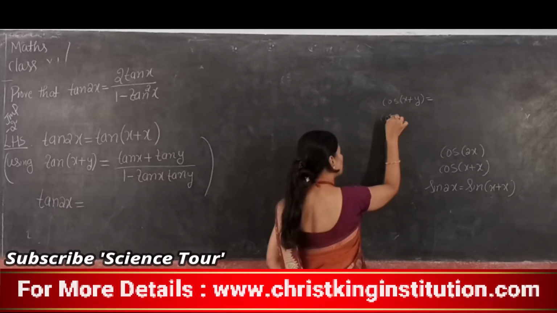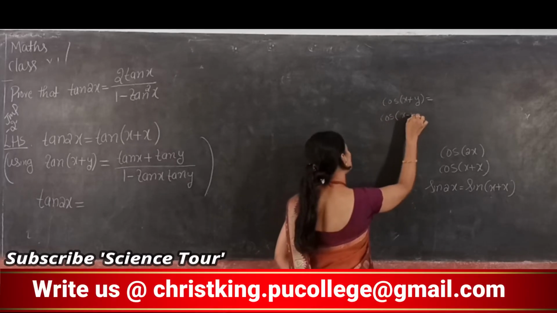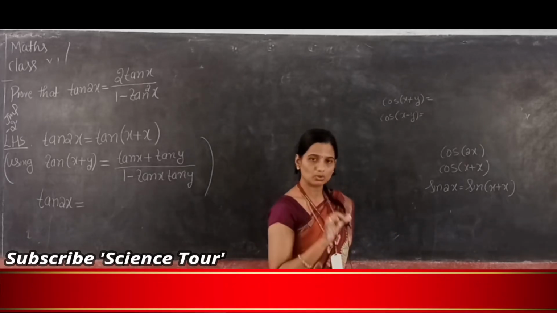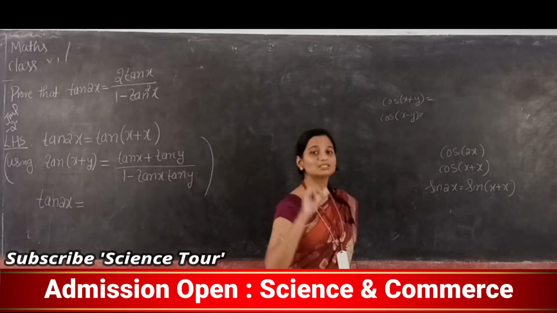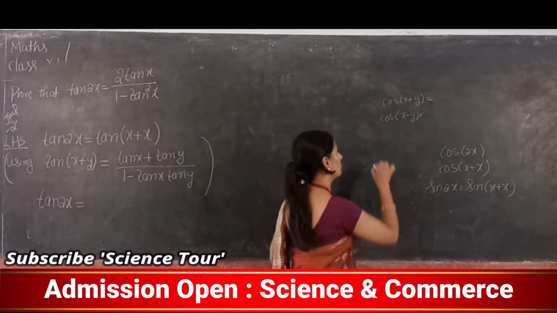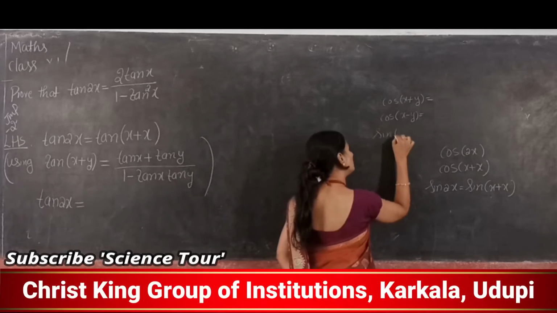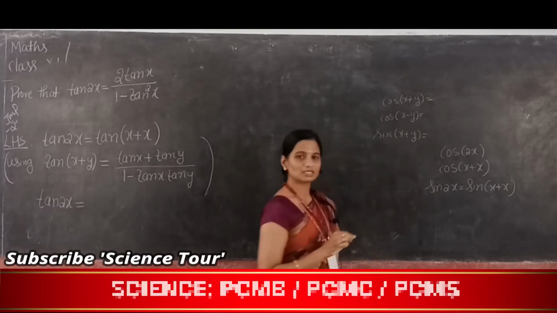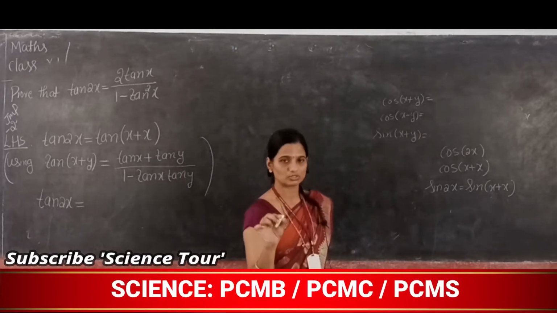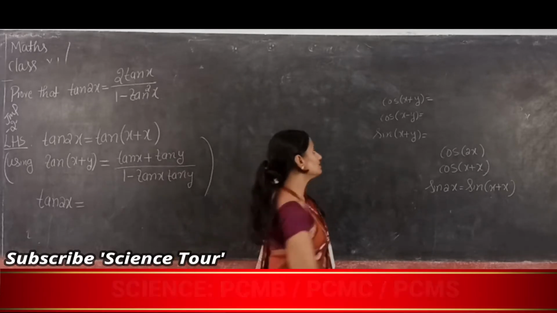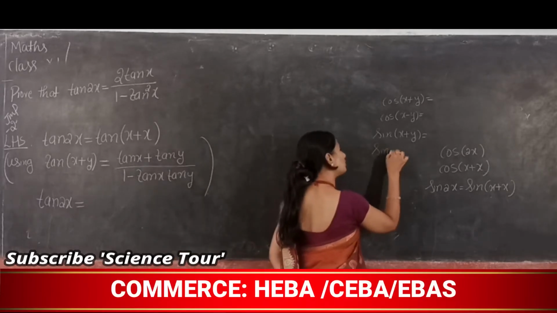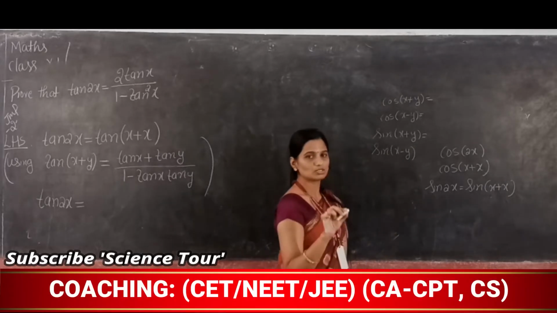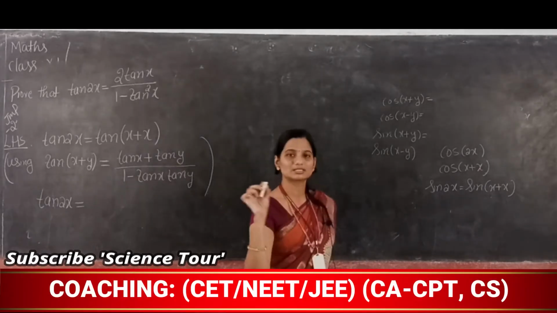The next important formula you should know is cos x minus y. Cos x minus y is what? Cos x cos y plus sin x sin y. Now the next important formula is sin x plus y. What is the formula for sin x plus y? Sin x cos y plus cos x sin y. Now sin of x minus y, which formula? Sin x cos y minus cos x sin y.